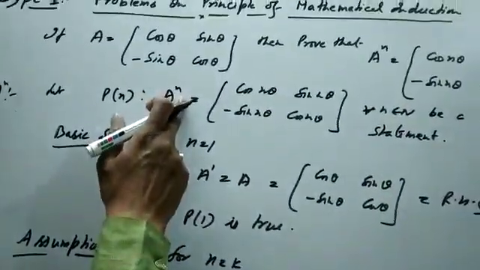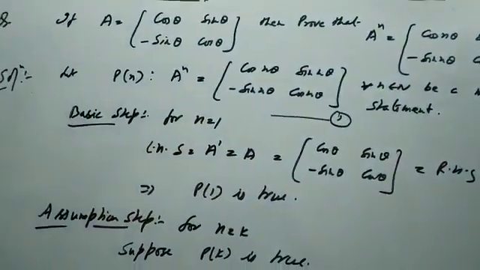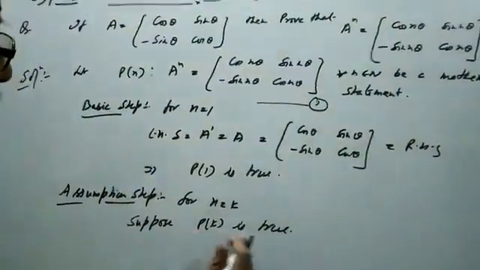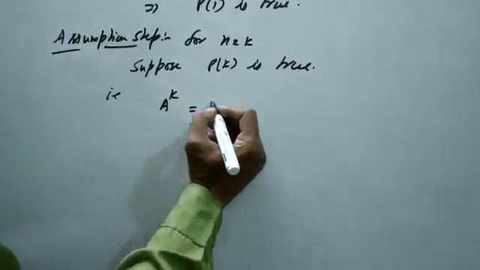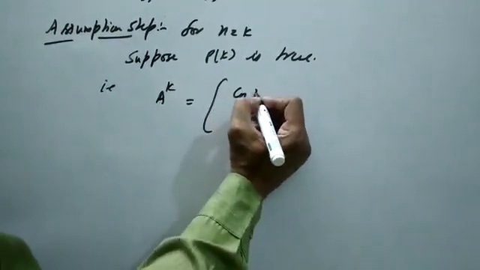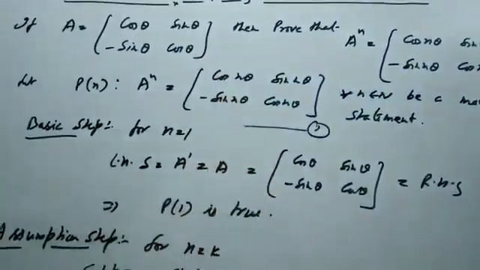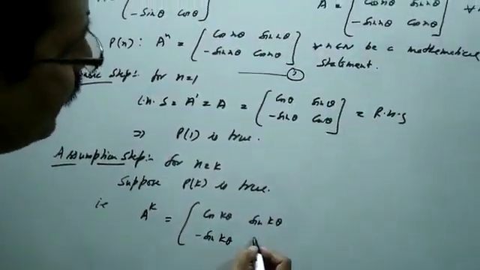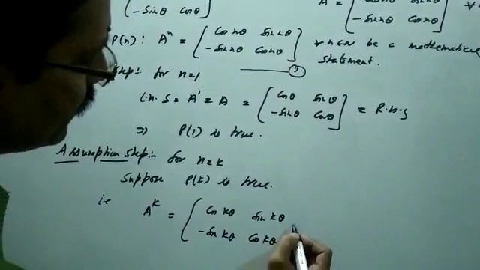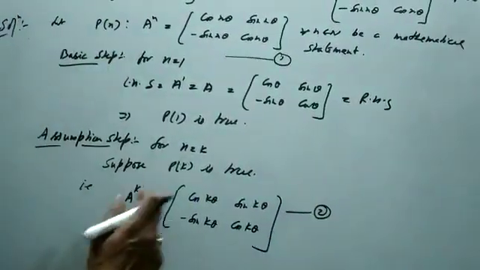Put n is equal to k in the mathematical statement. Now suppose Pk is true, that is A raised to power k is equal to [cos k theta, sin k theta; minus sin k theta, cos k theta]. This is equation number 2. Let us suppose this is true.